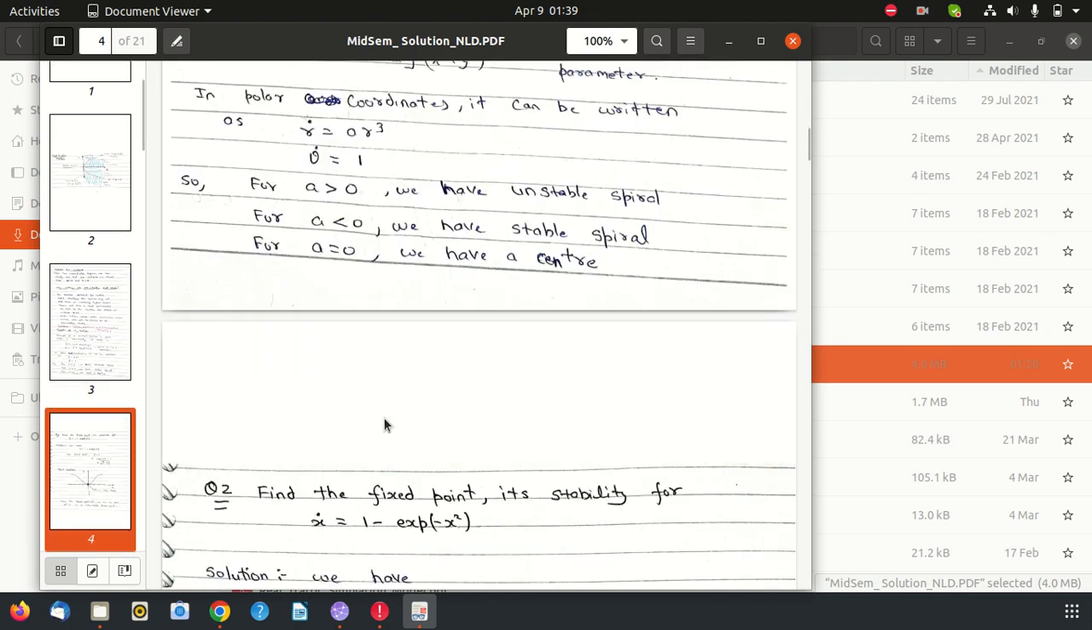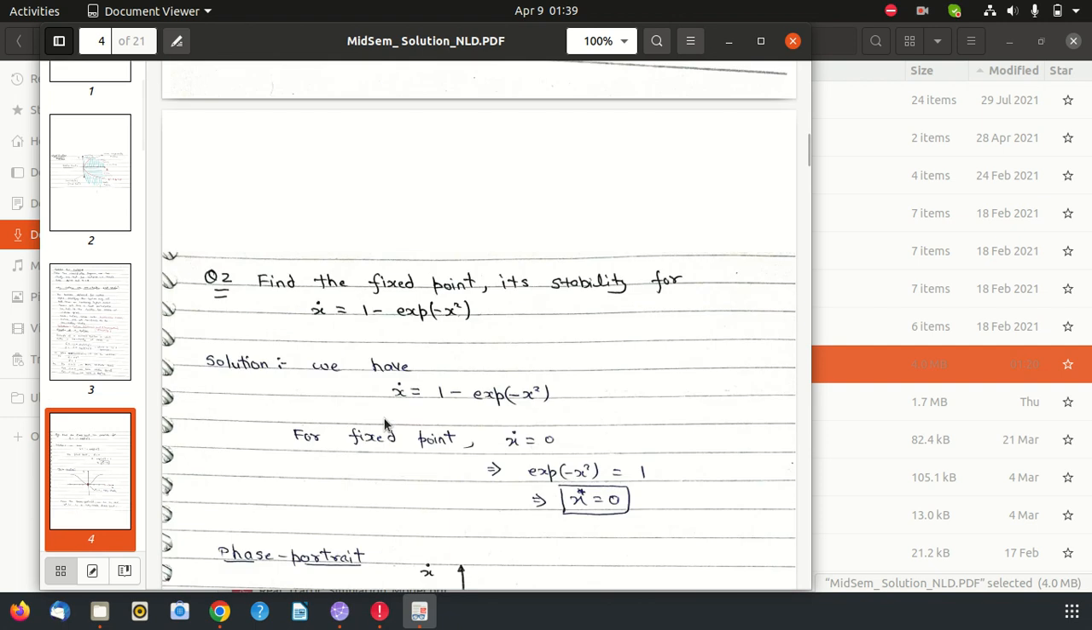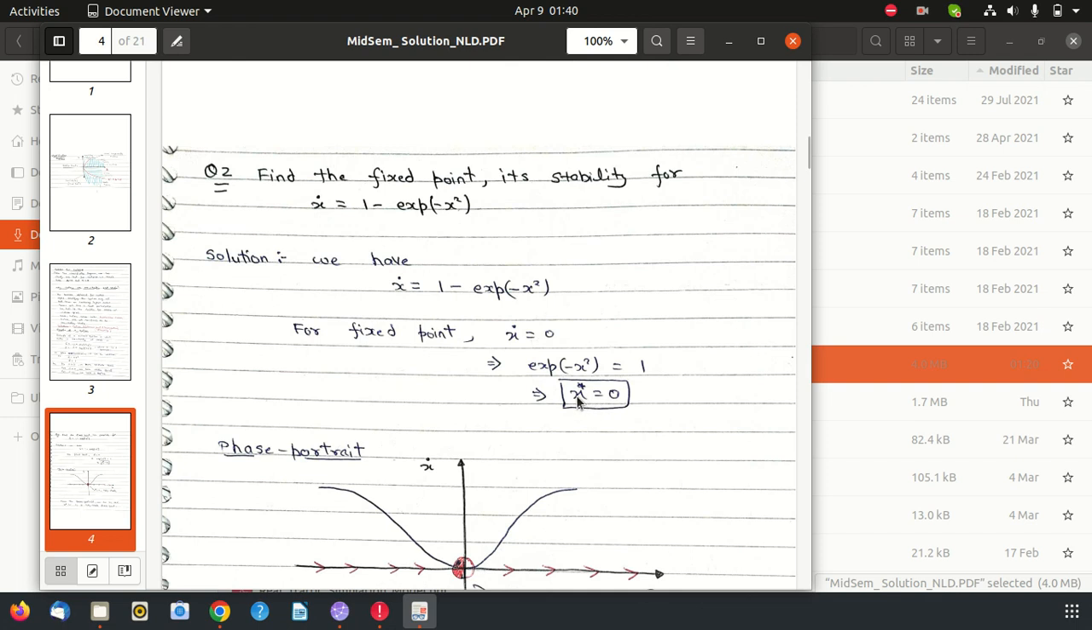So the next question is to find the fixed point and its stability for this system: x dot equals 1 minus exponential of minus x square. For the fixed point, we have to equate x dot equal to 0. From that we get a fixed point which is 0. So x equal to 0 is our fixed point. If you got this right, I gave 1 mark for this.